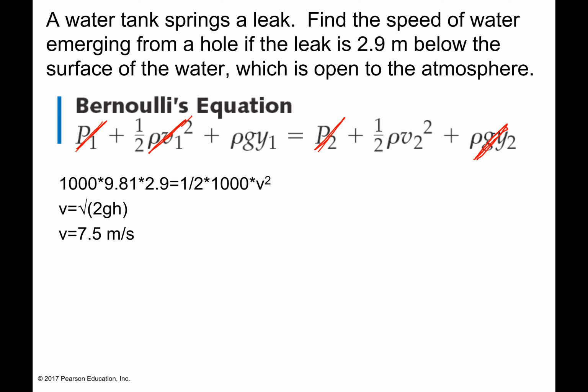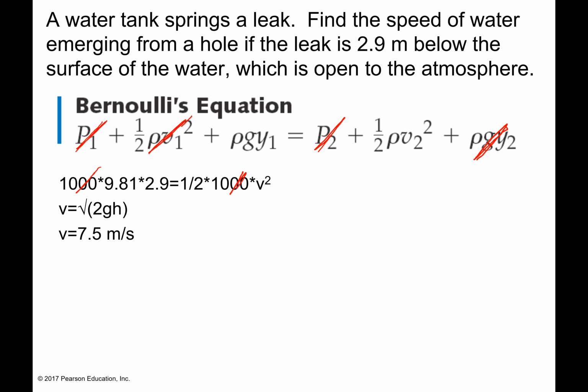Since I have 1,000 on both terms, that density, I'll get rid of that. And v would be the square root of 2 times g times h. So I plugged in my numbers and solved for v, and I got 7.5 meters per second.